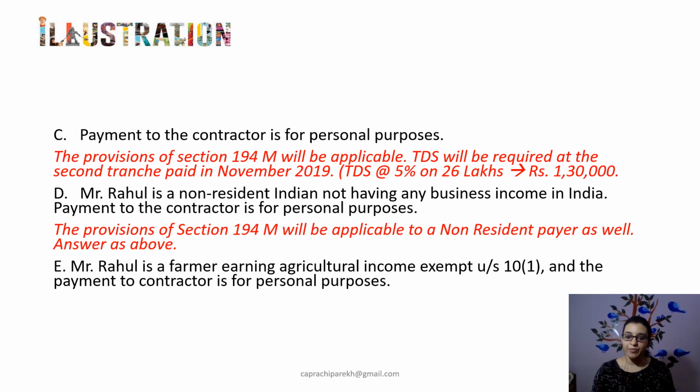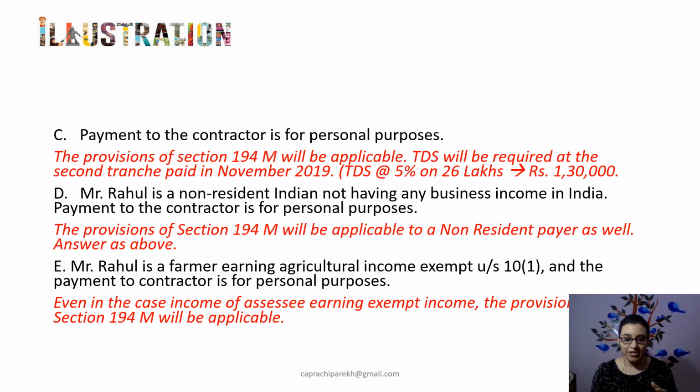Now again, if we look at the provisions of section 194M, there is no such requirement specified that the payment ought to have been made out of taxable income, etc. So even though Mr. Rahul as such is earning income which is exempt under the provisions of Income Tax Act, it is only included for rate purposes as such, he would still be under an obligation to deduct TDS under the provisions of Section 194M.